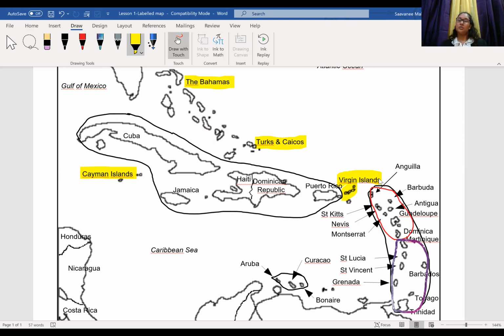Are you all okay with this information? Do you have any questions, any comments, anything you don't understand? I see somebody asked what was the name of the island that Haiti and the Dominican Republic share. That island is called Hispaniola, and it's divided between Haiti and the Dominican Republic. So it's two separate countries sharing one island.